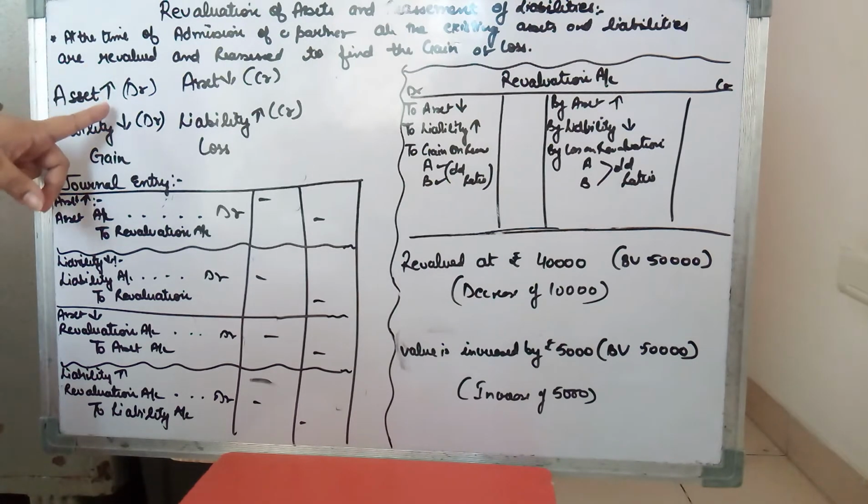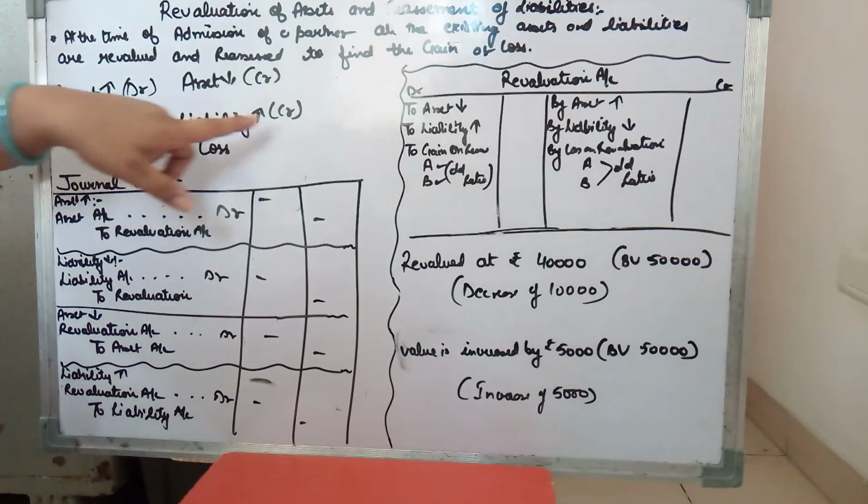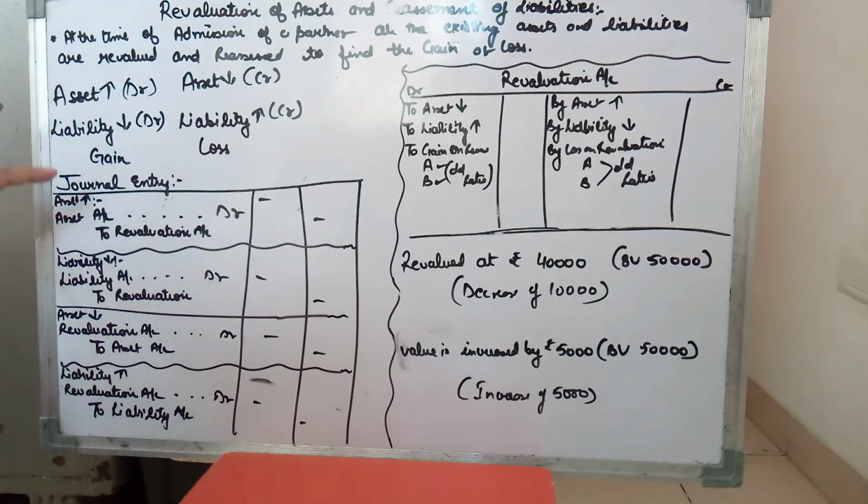So whenever an asset increases, it is debited. Liability always has a credit balance, so when it decreases, it is debited, and when it increases, it is credited, and vice versa. So these are your journal entries. Now all the increases and decreases, the profit and loss, have to go through the revaluation account.